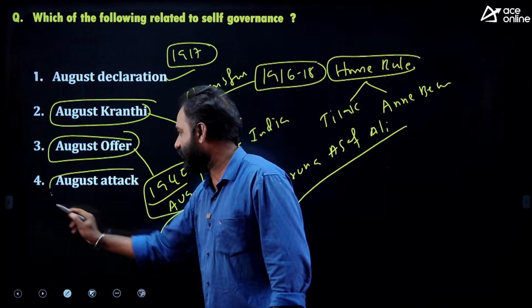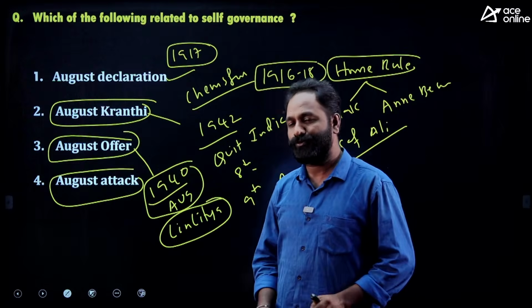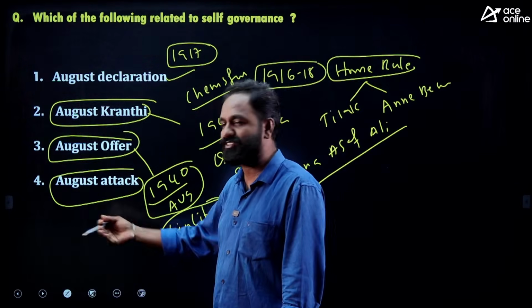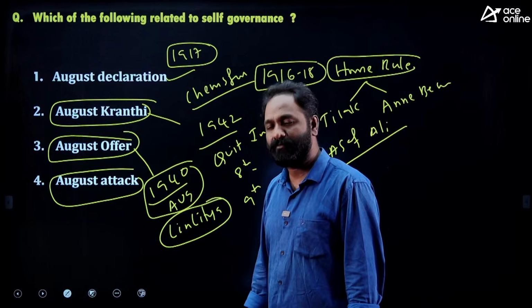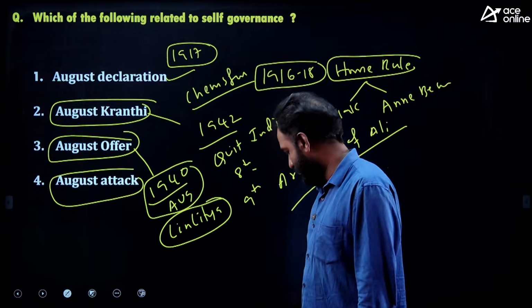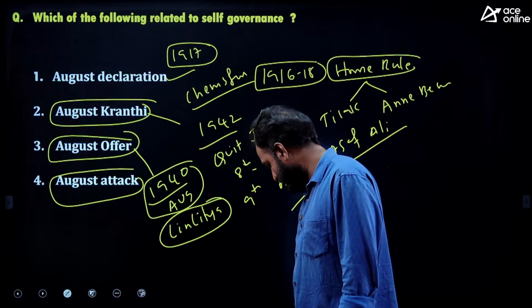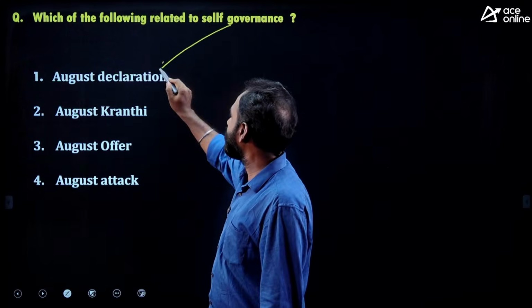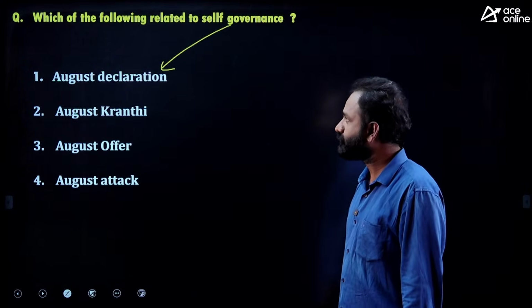Next one, August Attack. I don't know. There is nothing like August Attack. Nothing called August Attack, I just mentioned it for the sake of an option. Okay? Right. So the self-governance option is August Declaration.